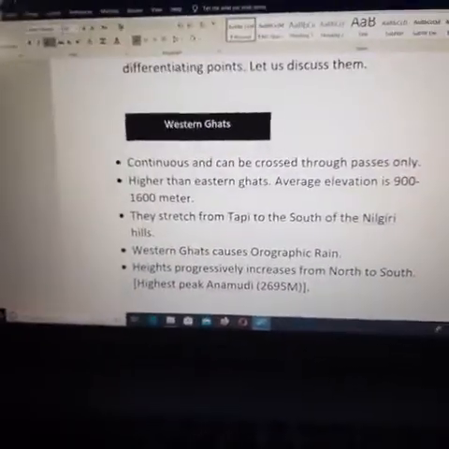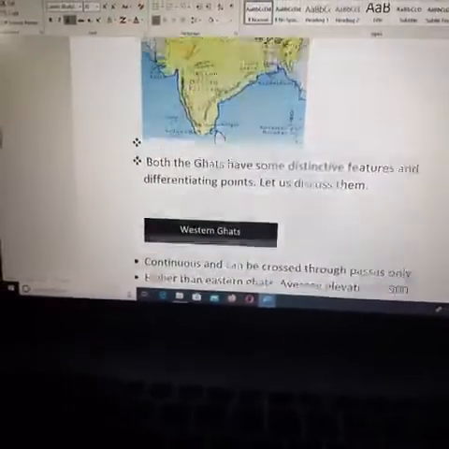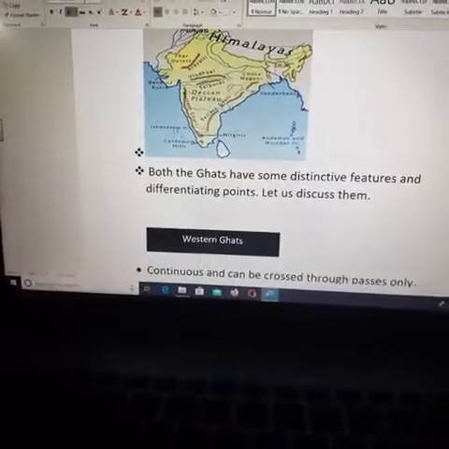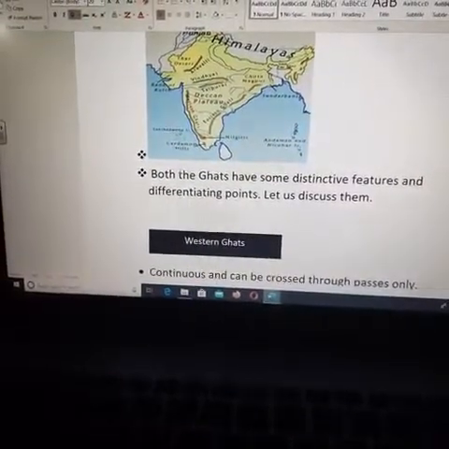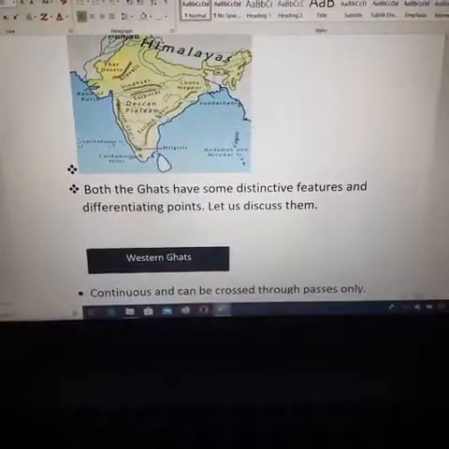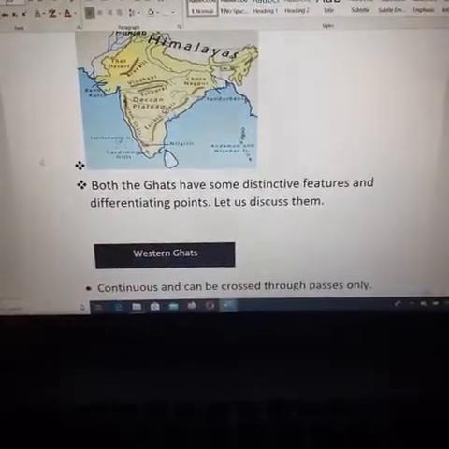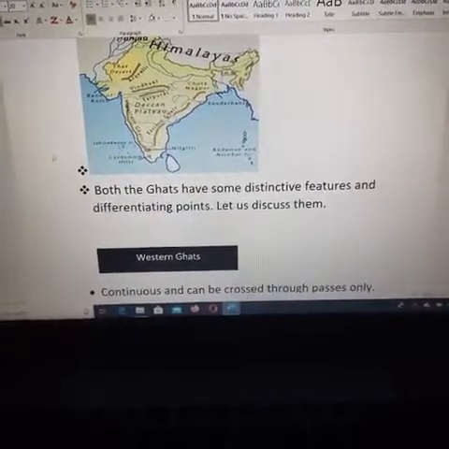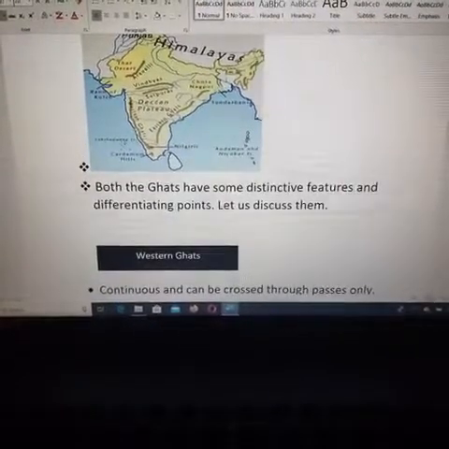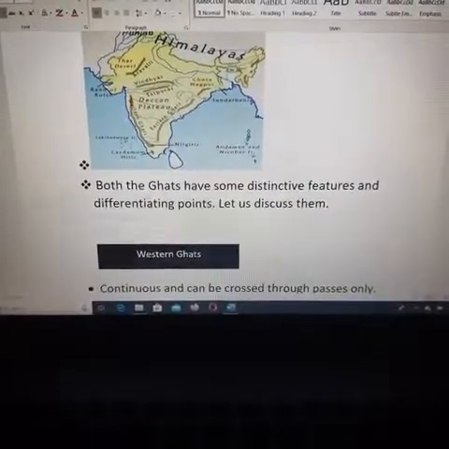Next, the Western Ghats cause orographic rain. Orographic means the rain brought from the westward direction. The wind moves with cold air, brings moisture and humidity, and moves slantingly up the Western Ghats.